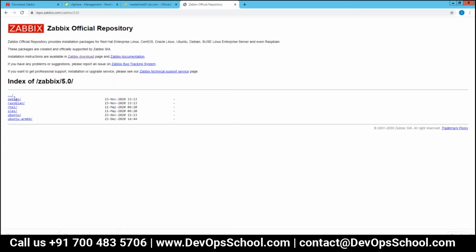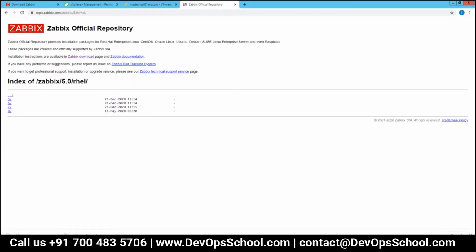Yeah, there are multiple variants on which you can install, but the easiest and simplest way to install it is on a CentOS machine, and CentOS is freely available. So RHEL, then you will select RHEL. It depends on the OS on which you want to install. We prefer CentOS 7.